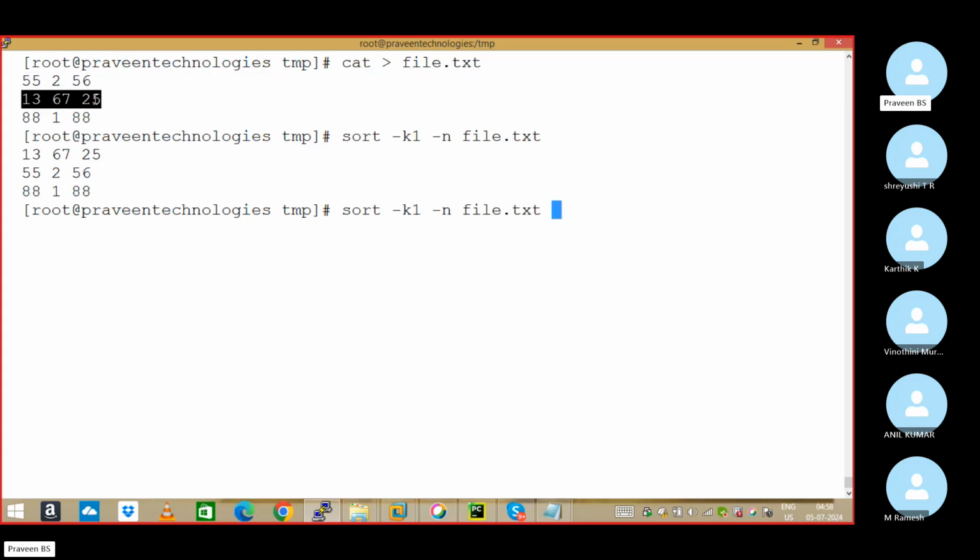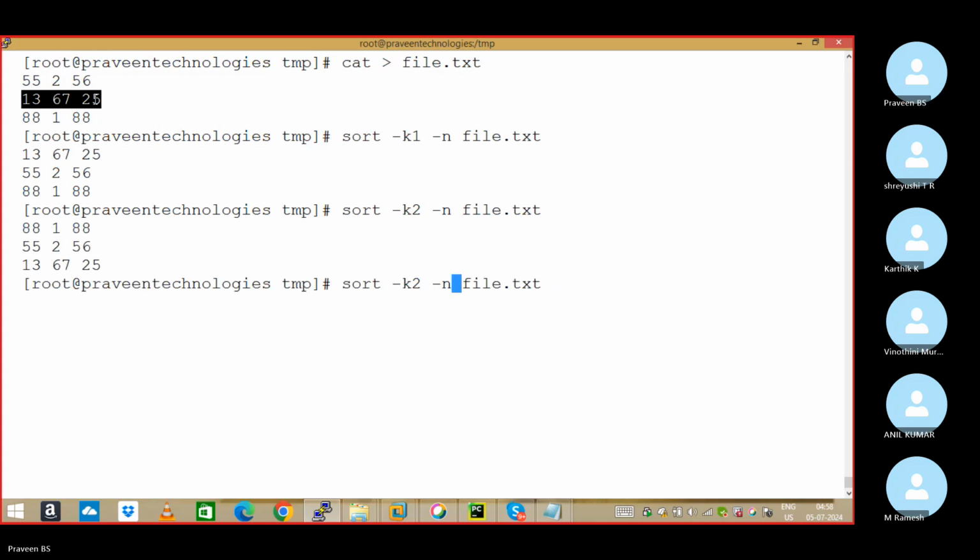We can't sort with respect to row, we can sort only by column. If you want reverse, use NR for descending. Do it. Everyone should understand.